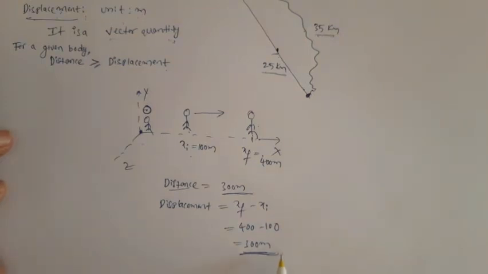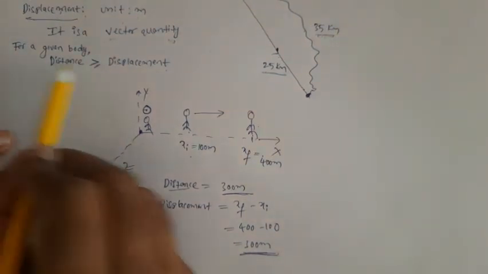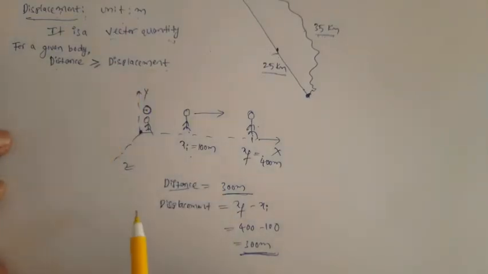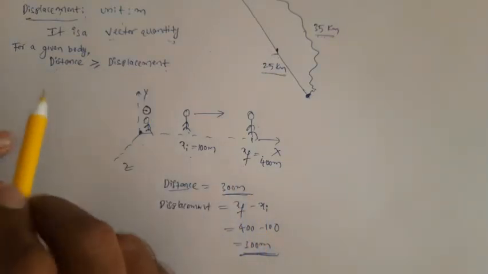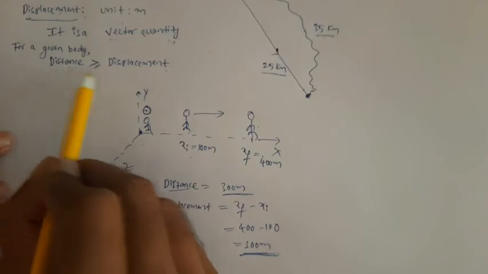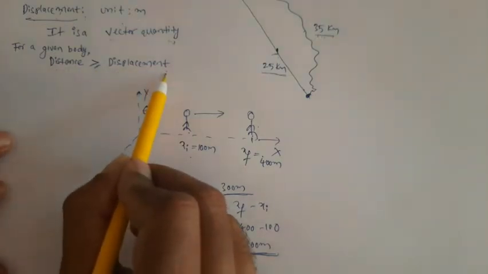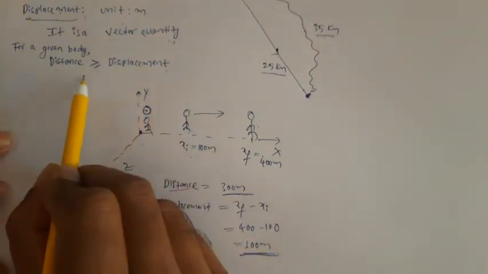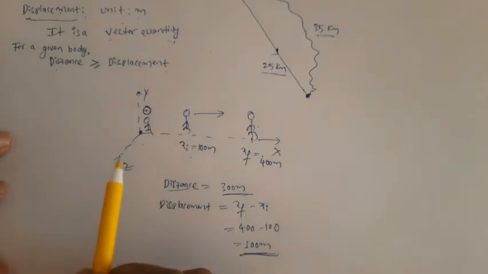So in this special case only, distance and displacement are both the same. But in any other case, distance is always greater than displacement. So here we can write a relationship between distance and displacement: distance is always greater than or equal to displacement. Distance can never be less than displacement. This is a very, very important point to remember.